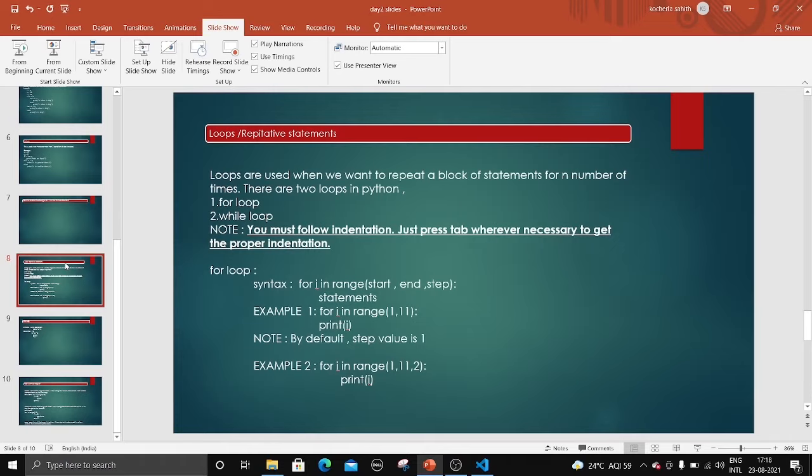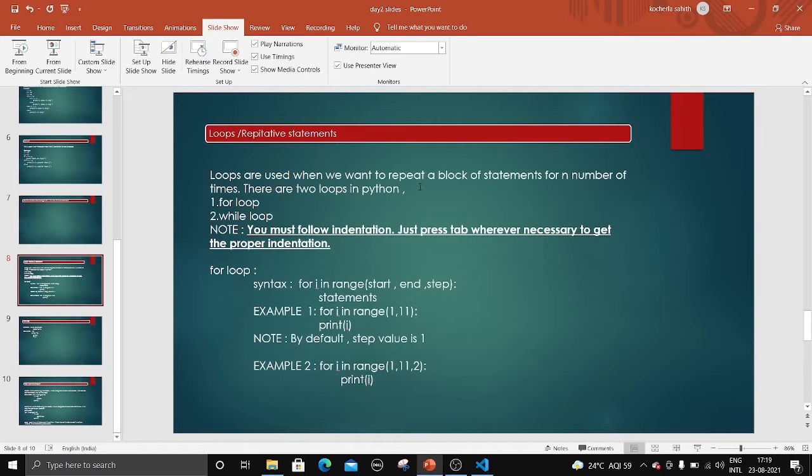Loops are nothing but repeating statements many times, n number of times. You can use any number of times. We have to give the condition, right? So loops are used when we want to repeat a block of statements for n number of times. There are two loops in Python, that is for loop and while loop. And the most important thing is we must follow indentation in Python.